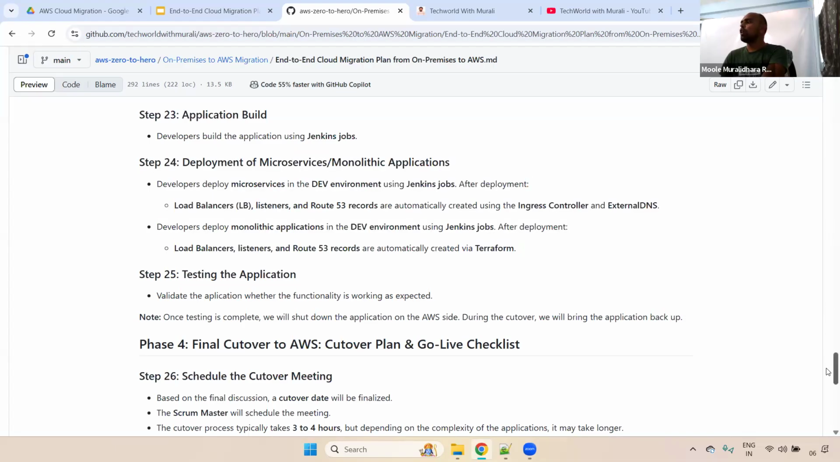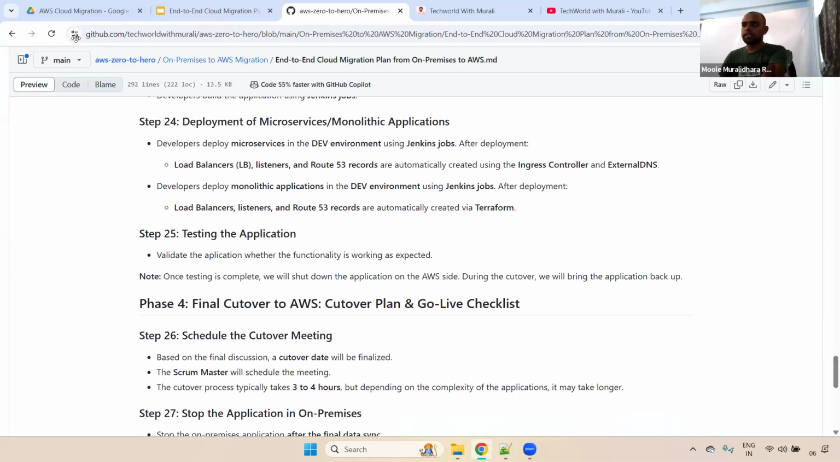Now the developer will do the high level checks, and once that is done, it will be informed to the QA team. They will validate whether the application functionality is working as we expected or not. Step 25 is testing the application. So they will test whether all the functionalities are working or not. Everything they will validate.